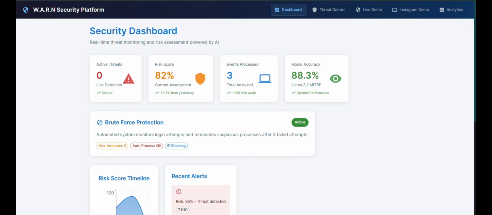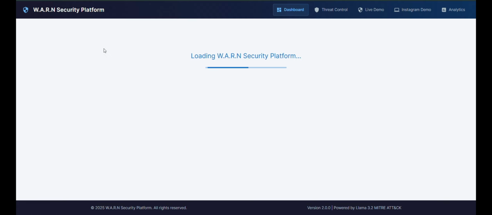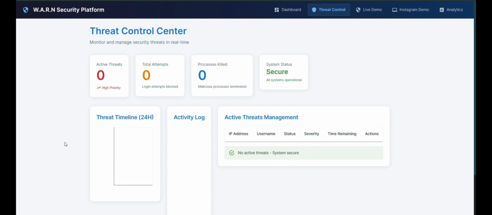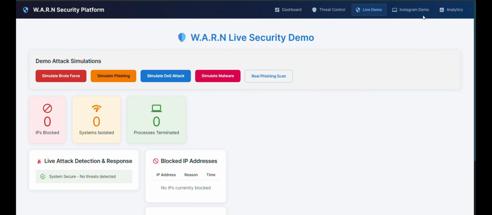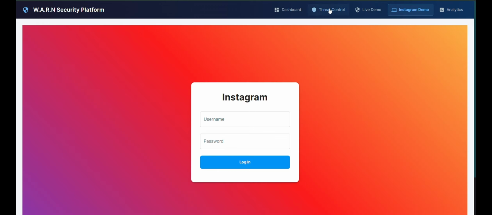It's done. Now when I reload, you see it shows: failed to connect to backend. As it is not connected, you can't see the dashboard, and threat control is also not shown over here. The live demo can be shown over here, but not all those things.